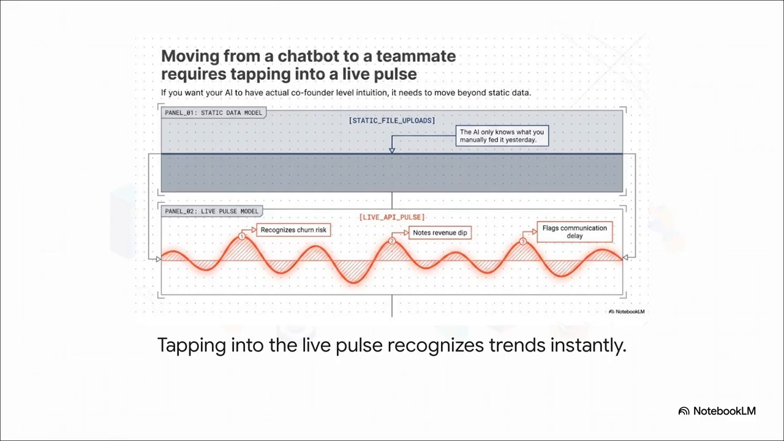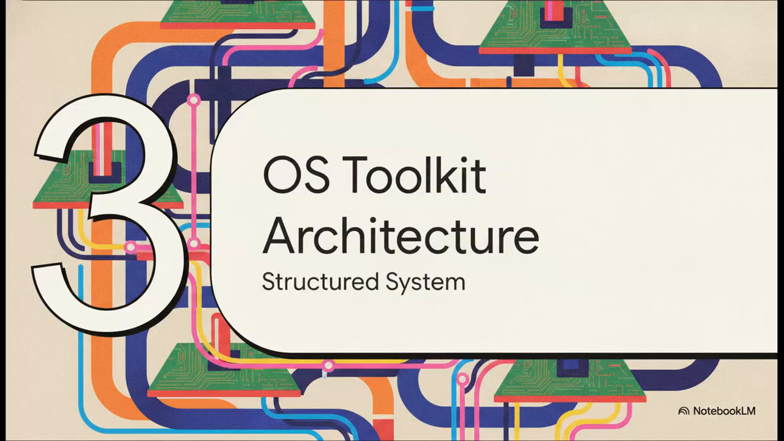It can instantly spot a sudden churn risk, catch an unexpected revenue dip on a random Tuesday afternoon, or even flag a communication delay with a VIP client, all before it blows up into a crisis. Which brings us to step three, the OS toolkit architecture. Let's talk about building a structured system.